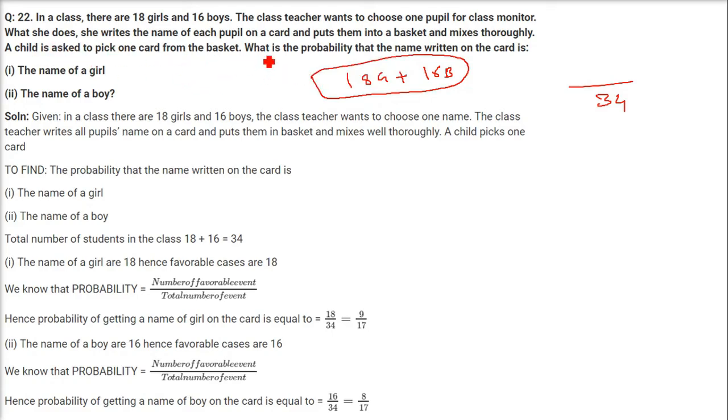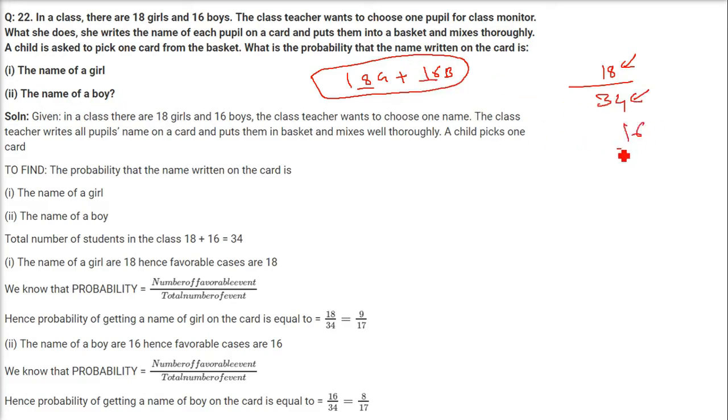A child is asked to pick one of the cards. What is the probability that the name written on the card is the name of a girl? So the girl, how many girls are there? 18. So 18 by 34. 18 is favorable cases, 34 are the possible cases.